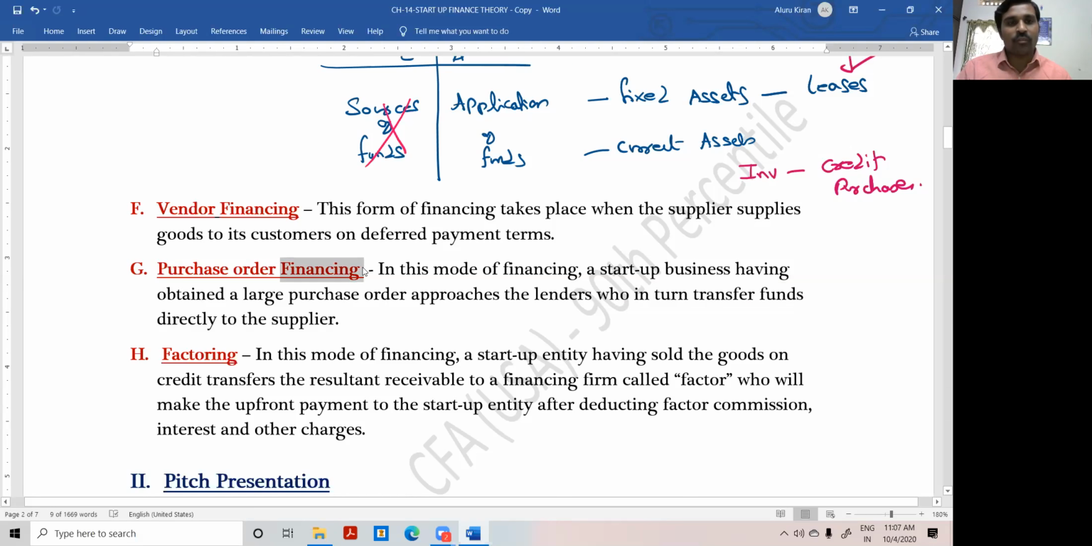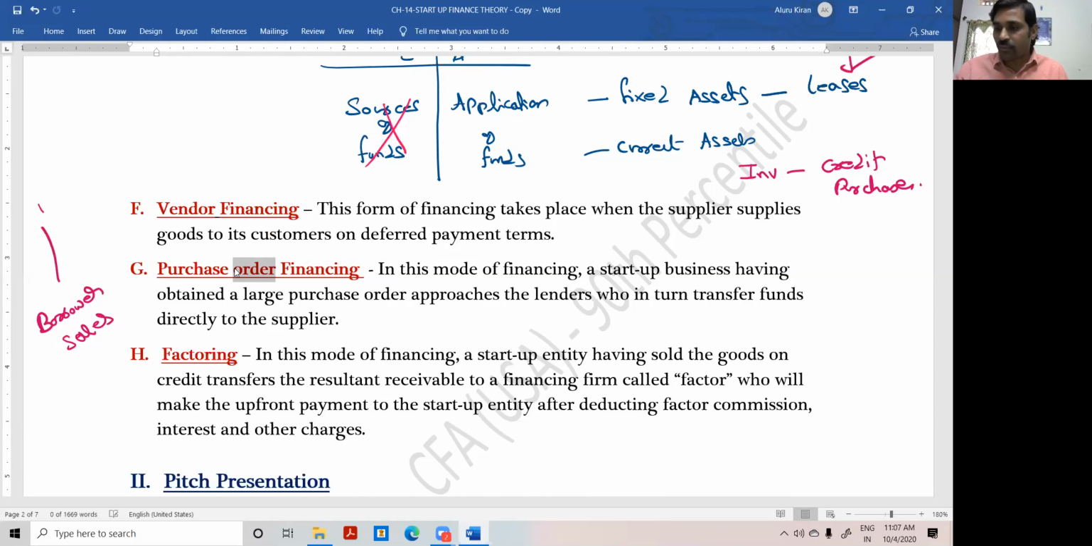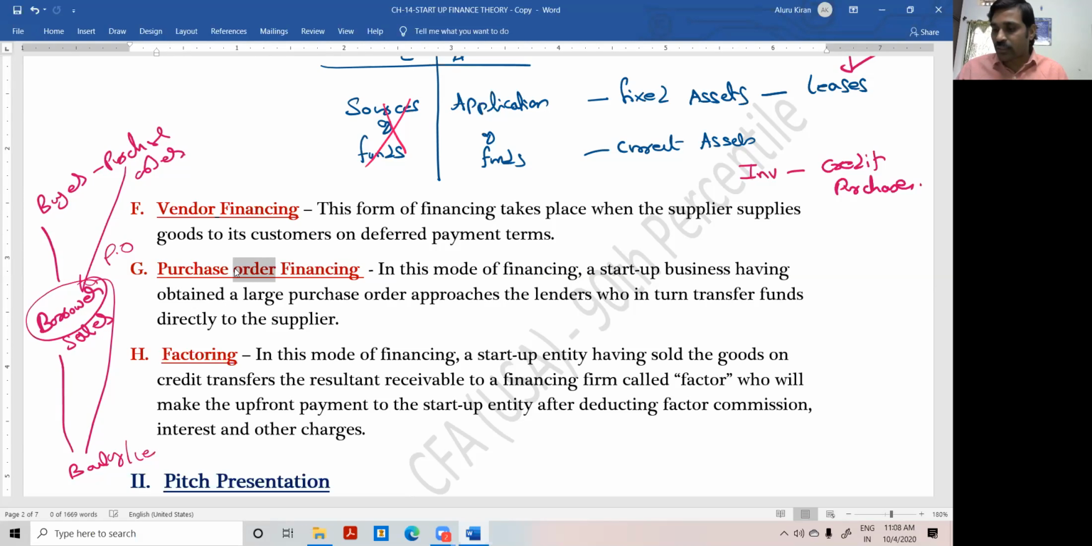Obtaining finance after having an order. The purchase is for our customer; for us, it is a sale. For the borrower, it is a sale. The borrower is a seller. For the buyer, it is a purchase order. After the borrower has received the purchase order from the buyer, by producing this purchase order to the banker or some other lender, they will get the funds.